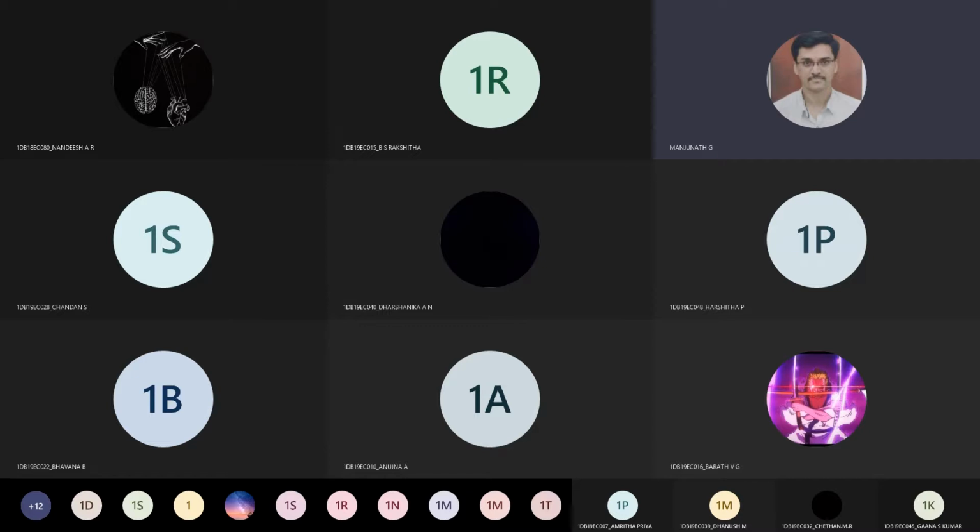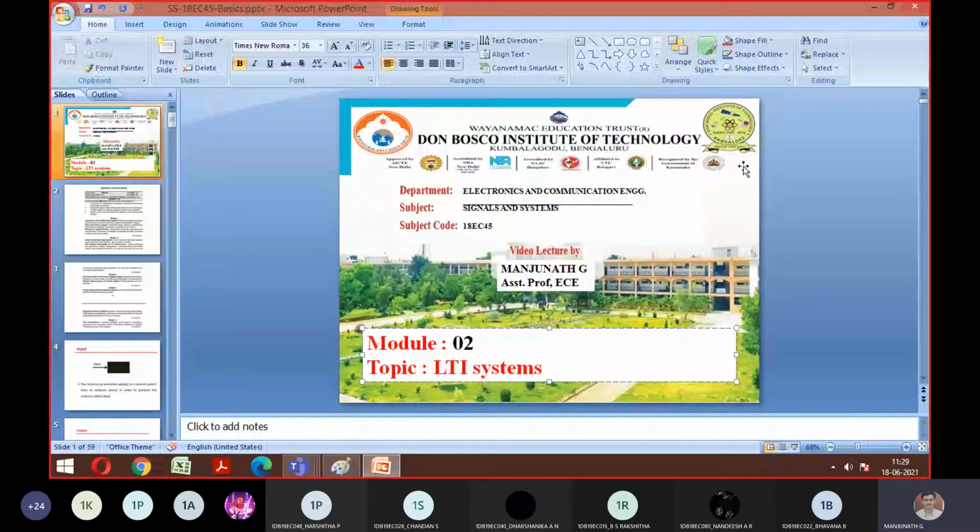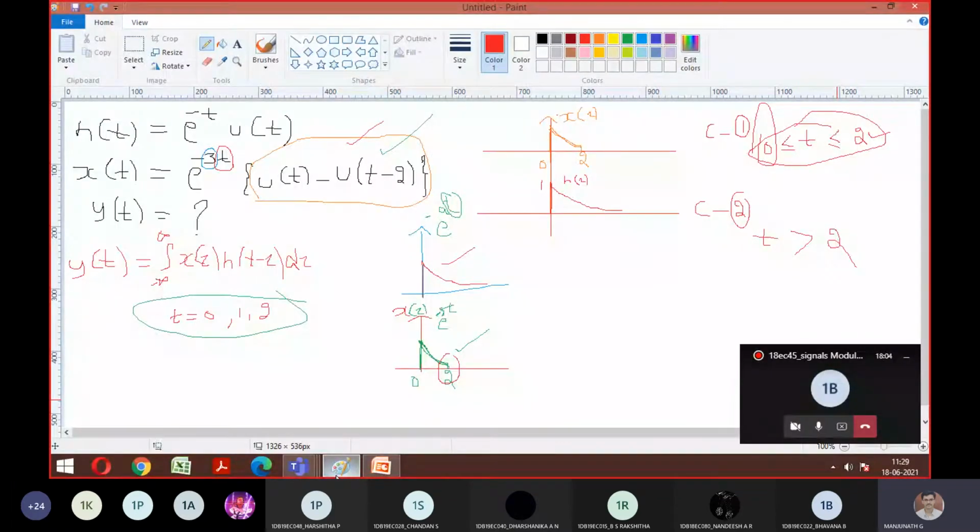Let's move on with the problem. We started the second one. I hope everyone got an idea now how the convolution integral happens. If anybody still has doubts, you can ask. This is the problem we are doing. The first problem we solved was infinity into infinity. The second has one interval finite and one infinite, so we have to analyze the cases properly.